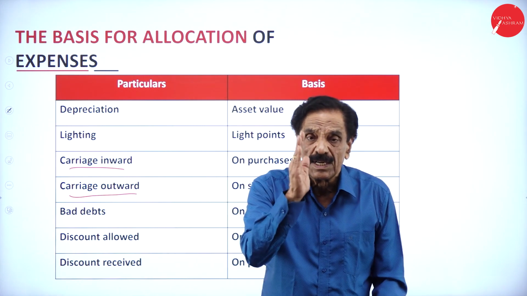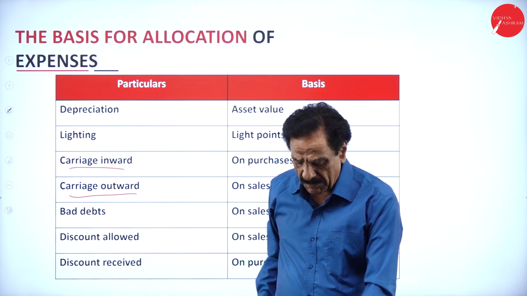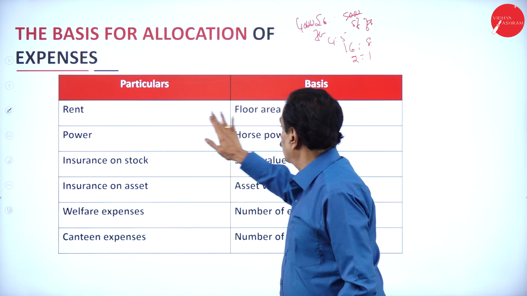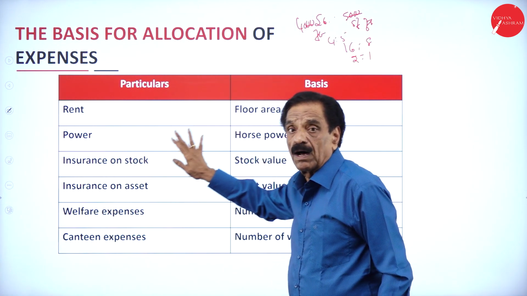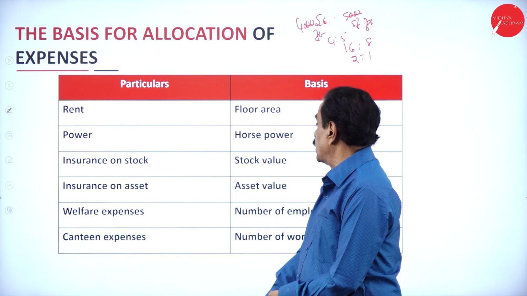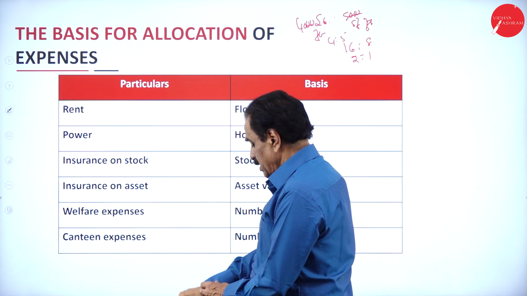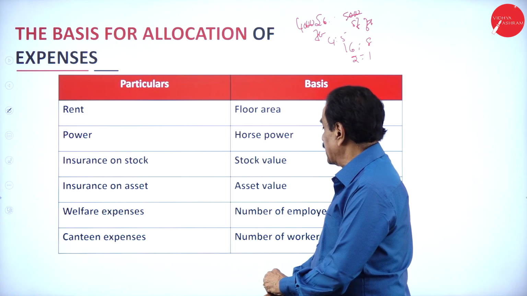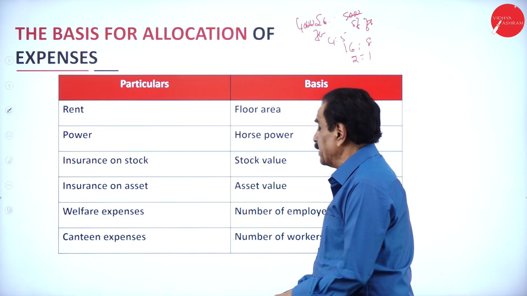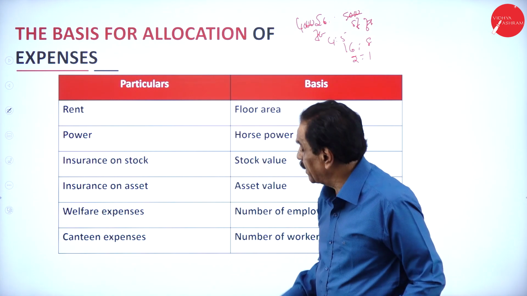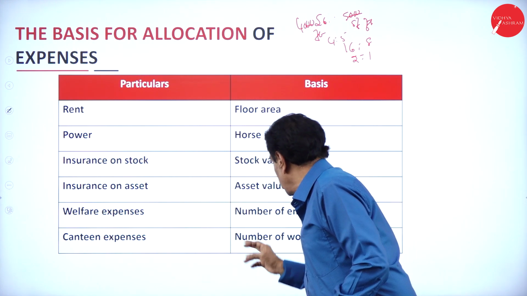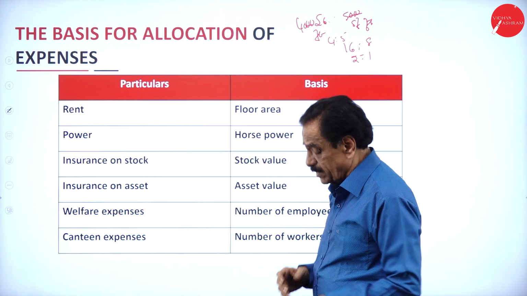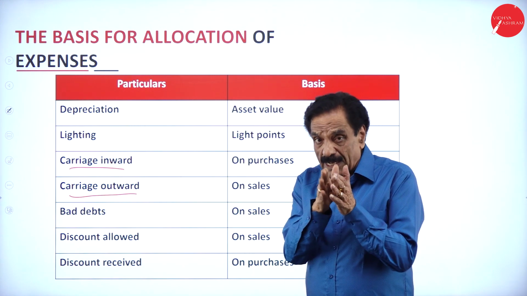So how will it go? Rent, floor area. I will repeat once again. Rent, floor area. Power, horsepower. Insurance on stock value. Insurance on asset value. Welfare expenses, number of employees. Canteen expenses, number of workers. Depreciation on the asset value.